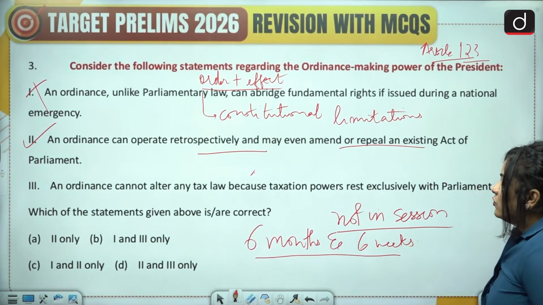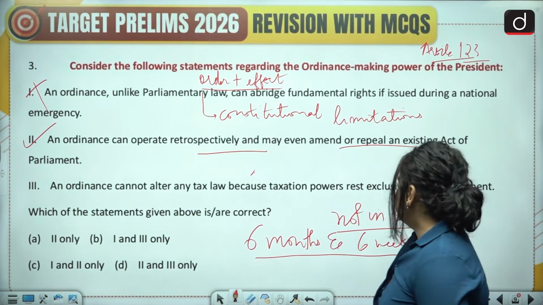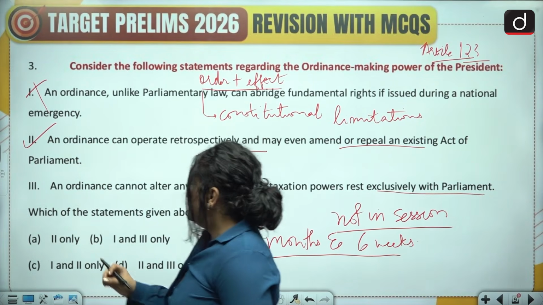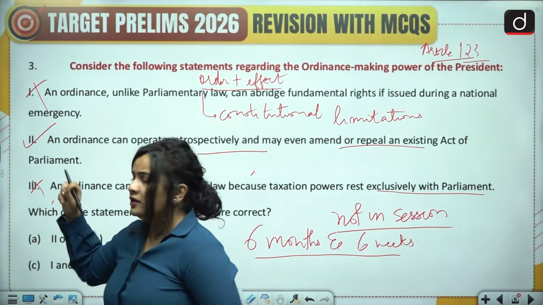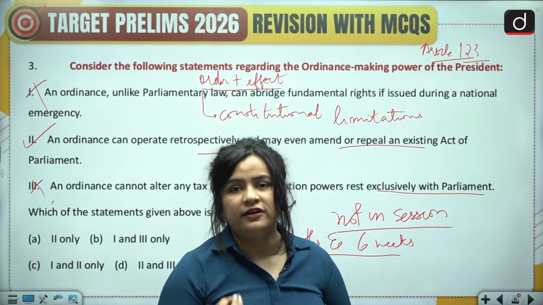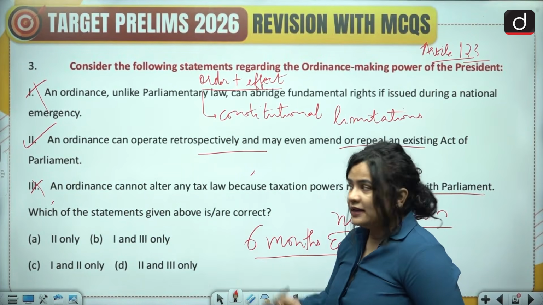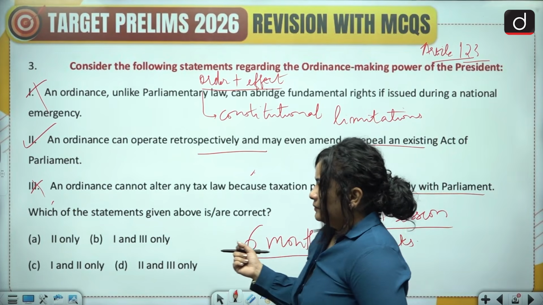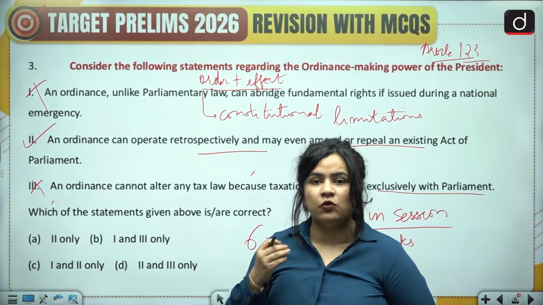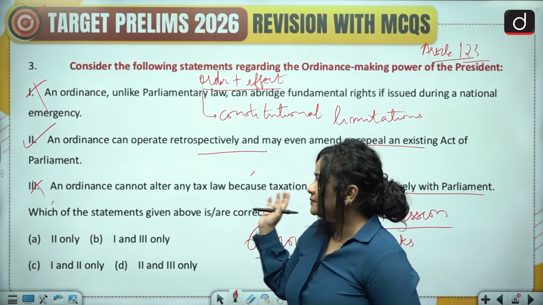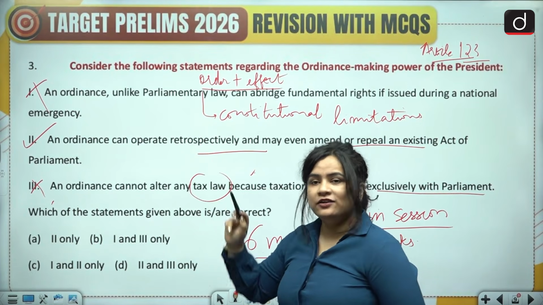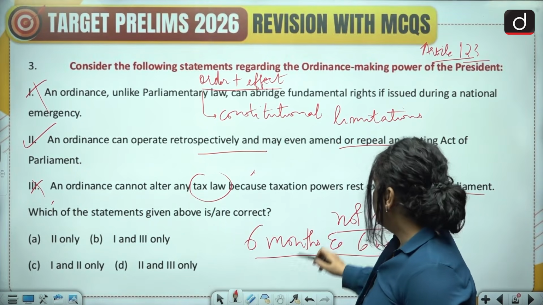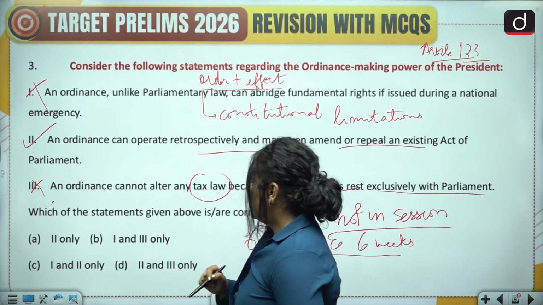Now, an ordinance cannot alter any tax law because taxation powers rest exclusively with the parliament. Again, we have been saying the same thing. It is fairly similar to what? It is similar to an ordinary law, another legislation passed by the parliament. So, of course, it can alter tax law. It can also alter or amend another ordinance. All right. So, this again is inaccurate.